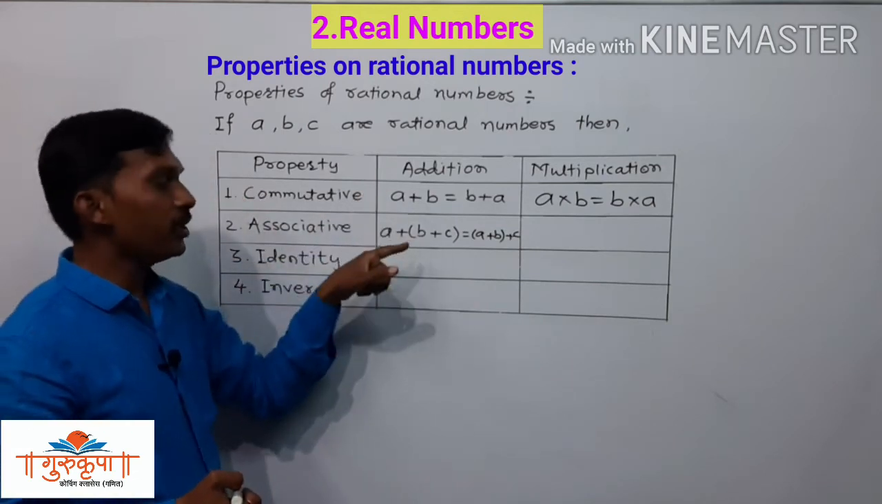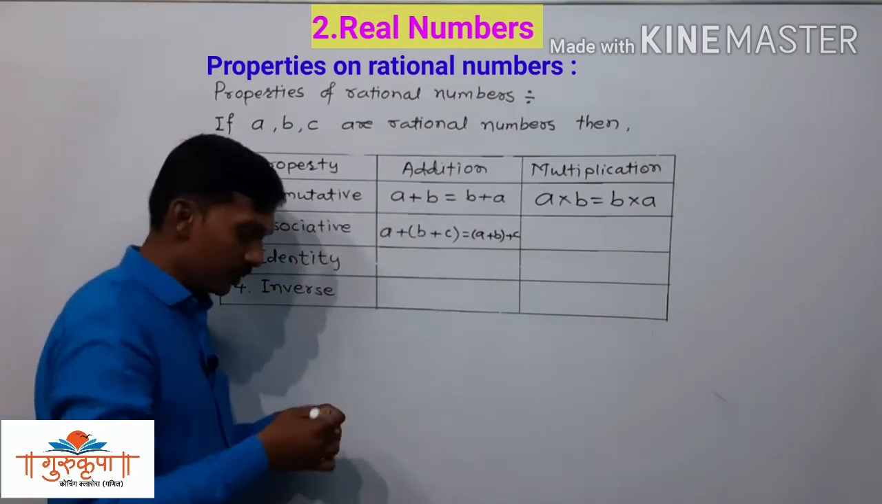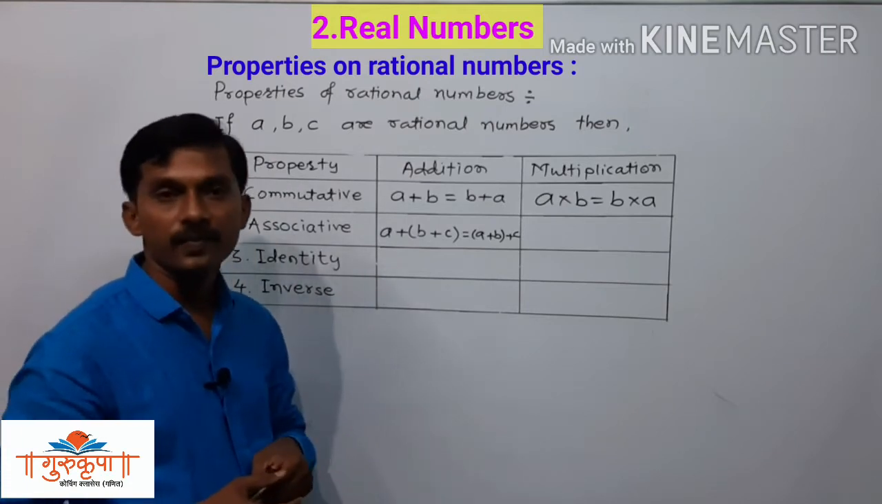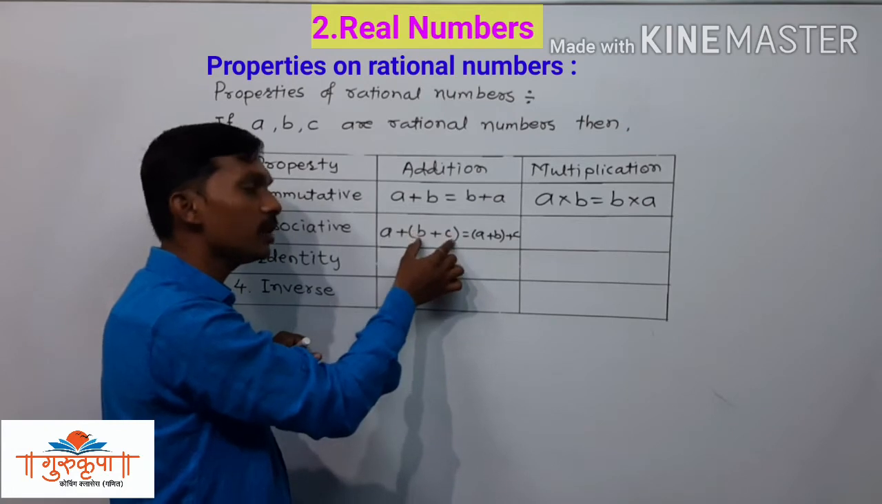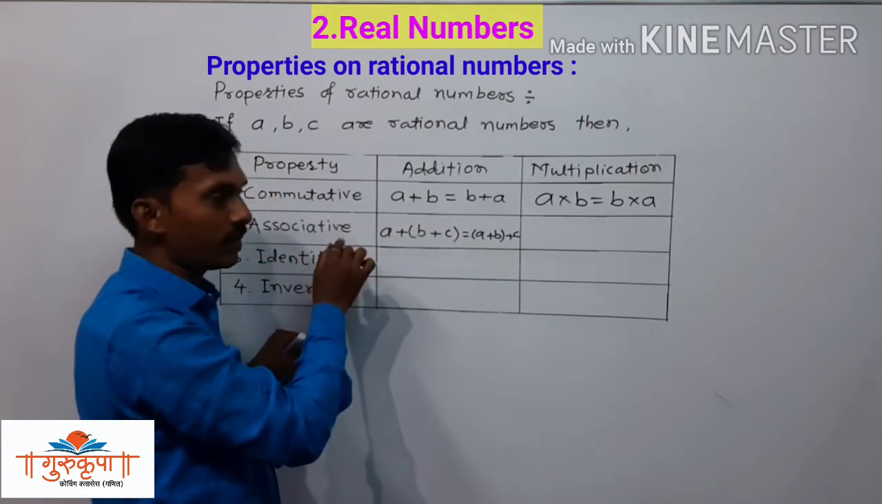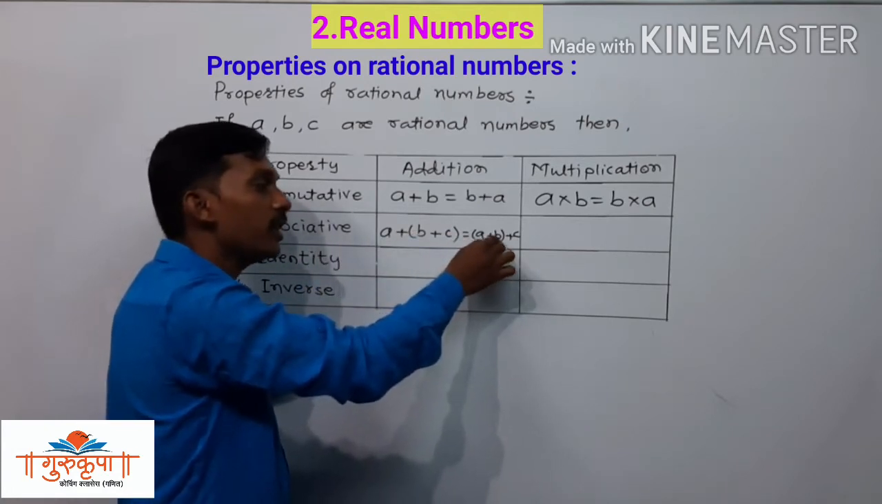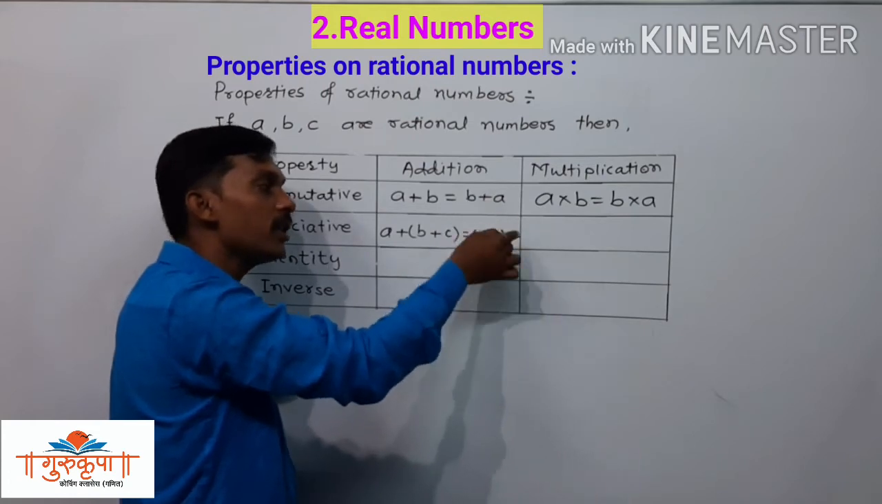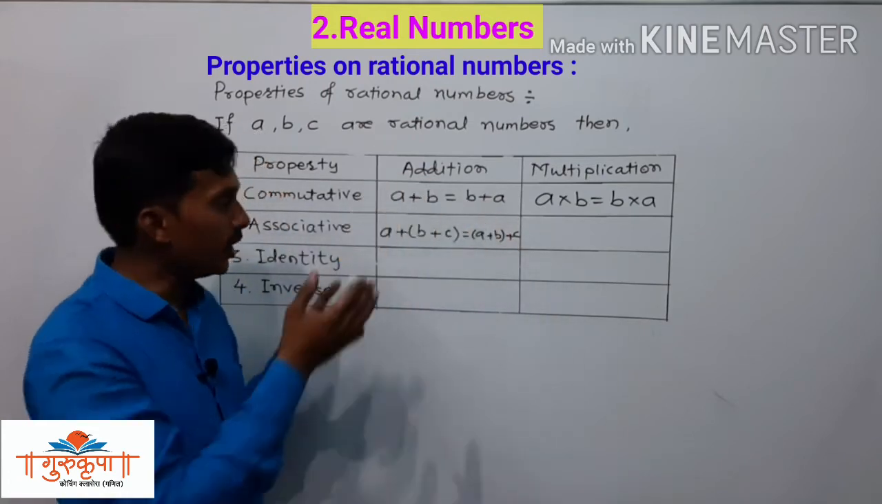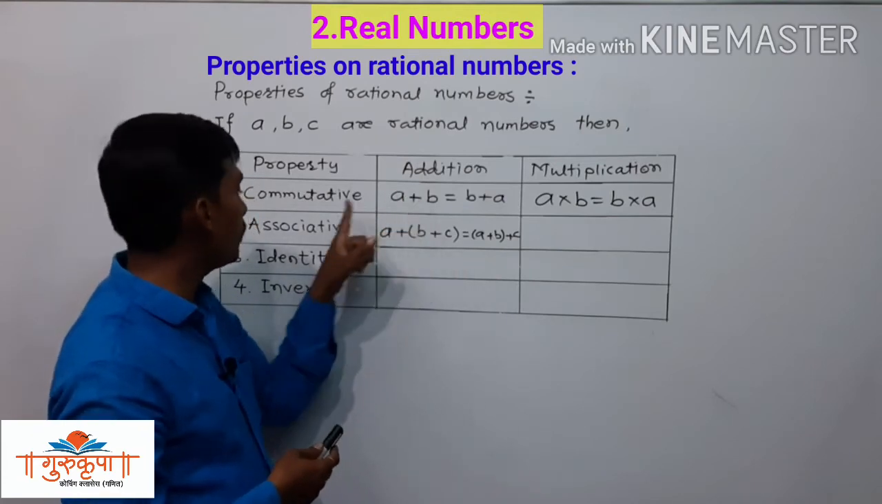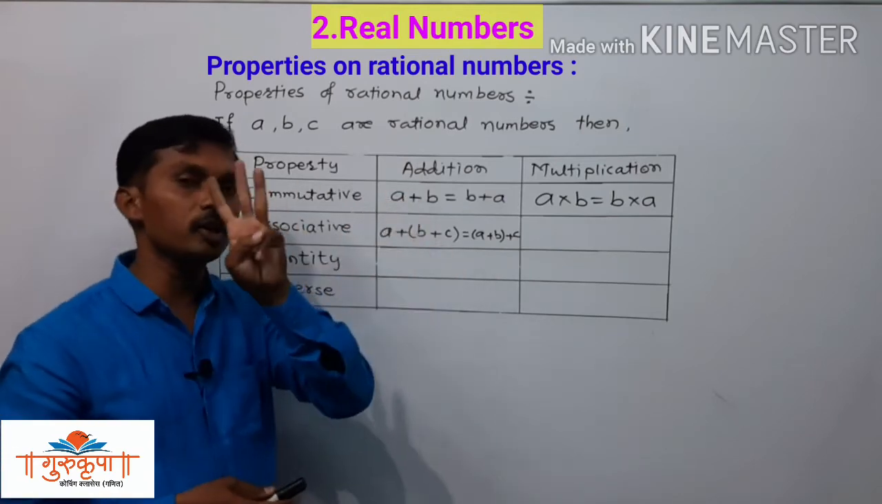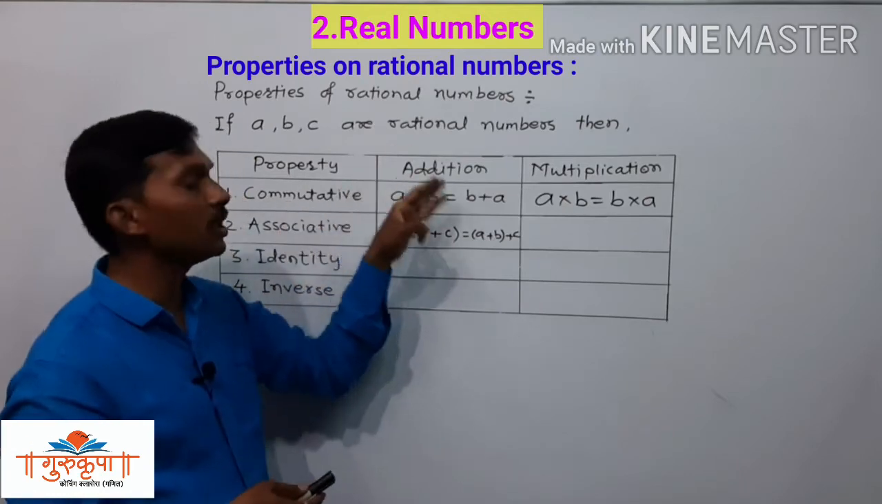Associative property of addition. If we have three numbers, that is A, B and C, first we add B plus C, and then we add A to the addition of B plus C. And here we take the addition of A and B first, and then we add C to their addition. The addition remains same. This associative property is related with 3 numbers, and the commutative property is related with 2 numbers.